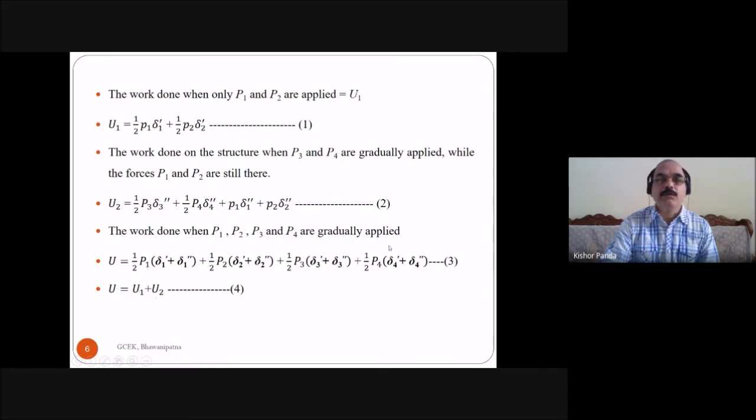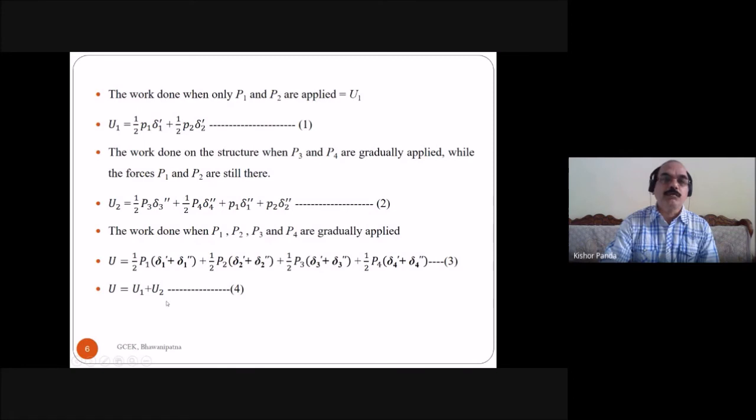This is your U, equation 1 is U1, equation 2 is U2, and this is equation 3. This expression is the work done when P1, P2, P3, P4 are gradually and simultaneously applied. Equation 1 is the work done when the forces P1 and P2 are gradually applied at 1, 2. And when the forces P3 and P4 are gradually applied at 3 and 4, while the forces P1 and P2 are still there, this is equation 2.